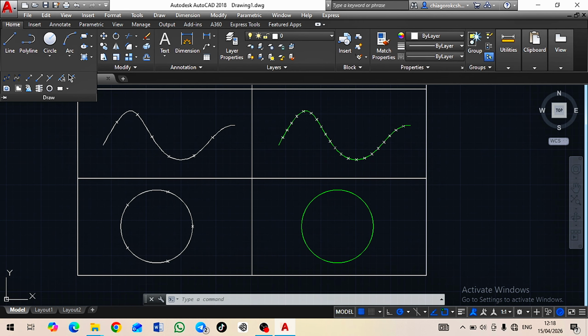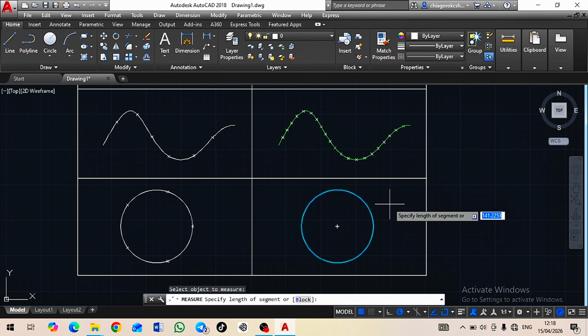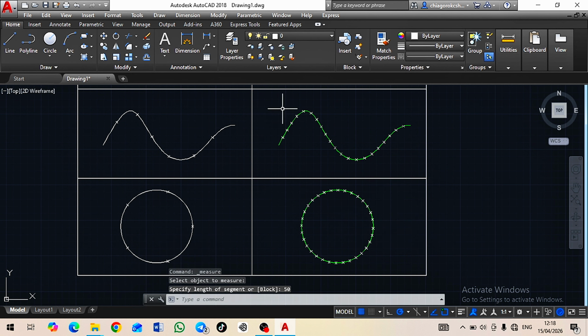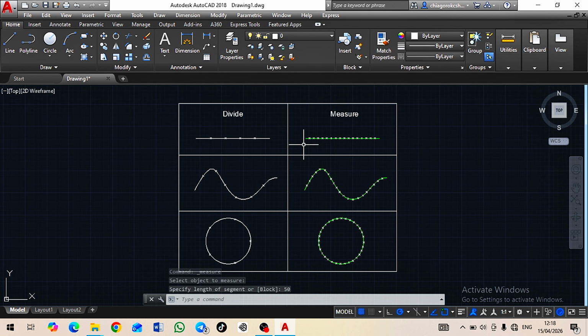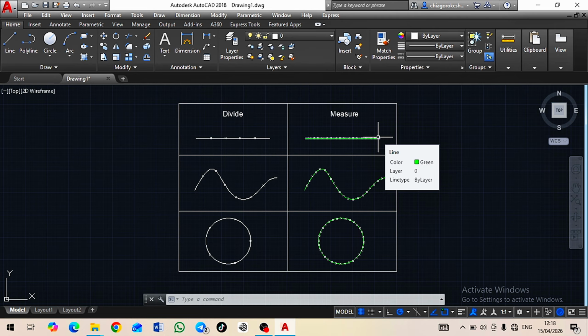So I will continue, go back here, click on my measure, click on this circle and say what? And specify the length of the segment. I am going to also make use of 50 this time around. I'll say enter. So this is how you can both divide and measure in AutoCAD.